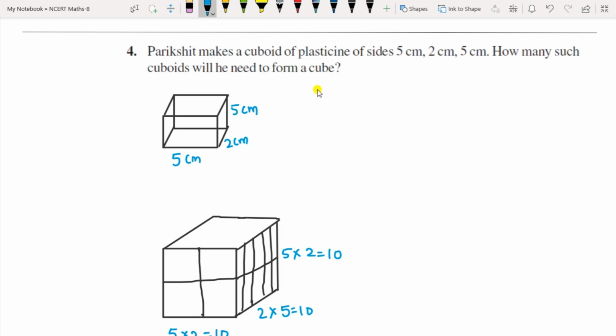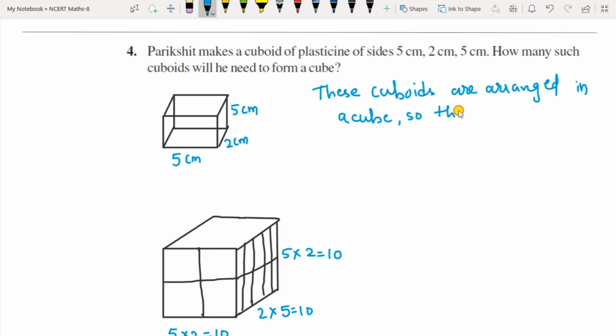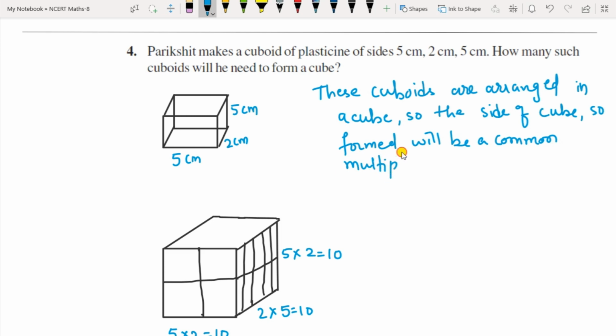So we have to write the statement as, these cuboids are arranged in a cube, so the side of the cube will be a common multiple of the sides.